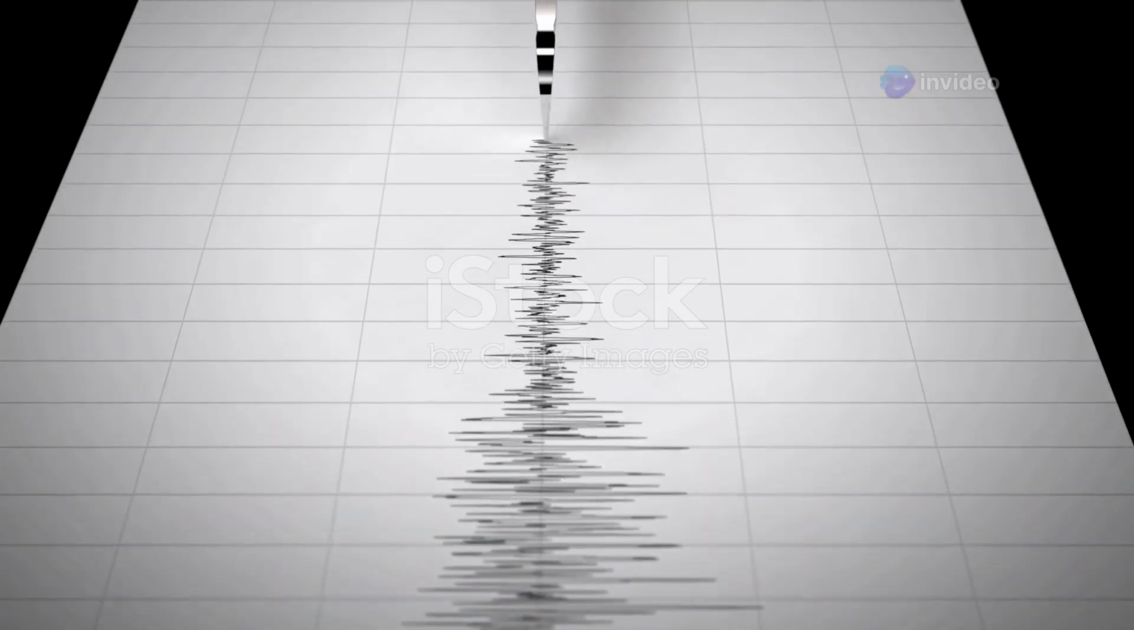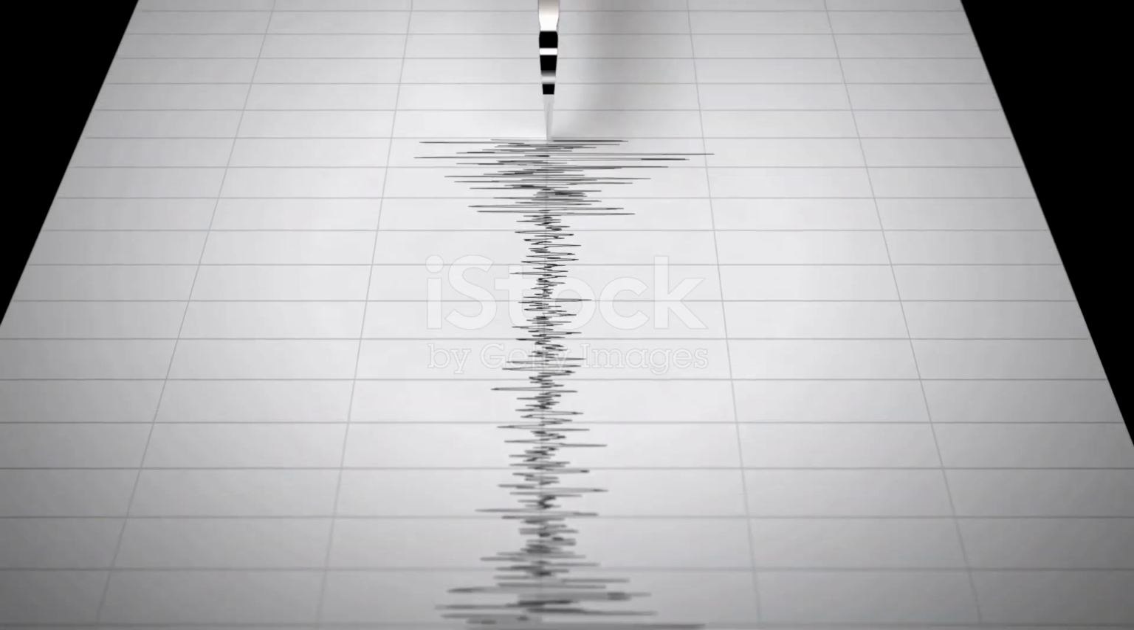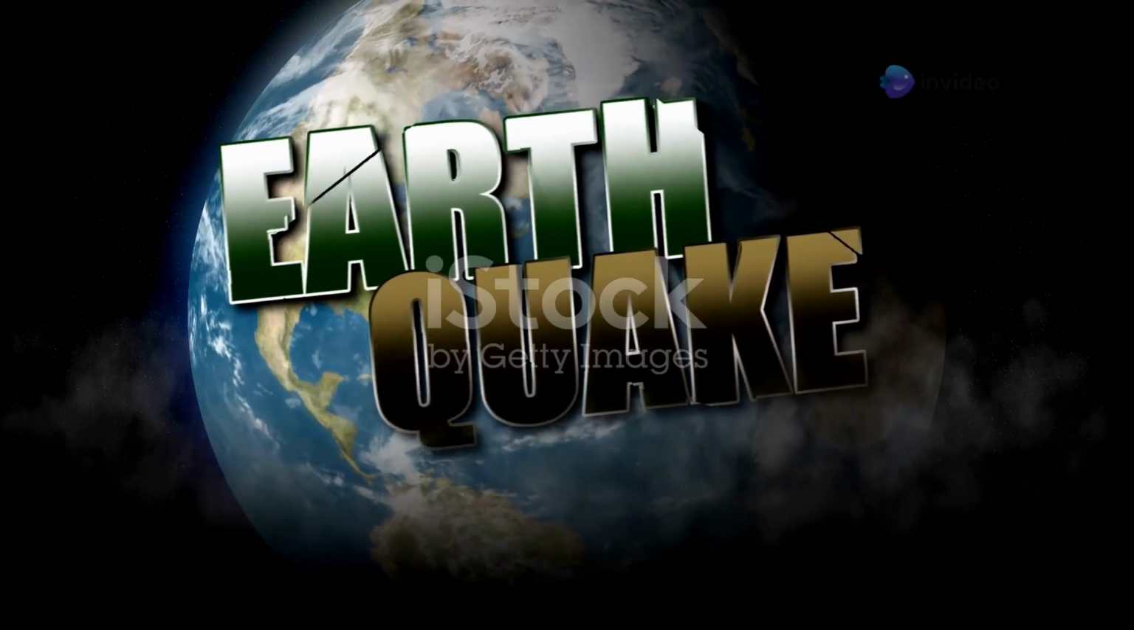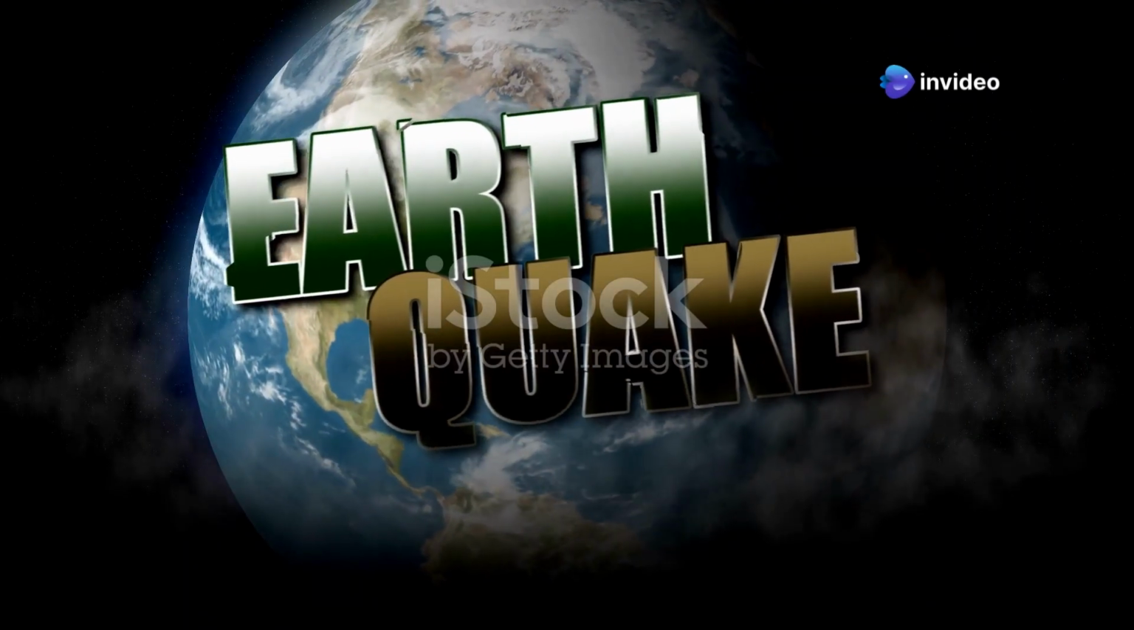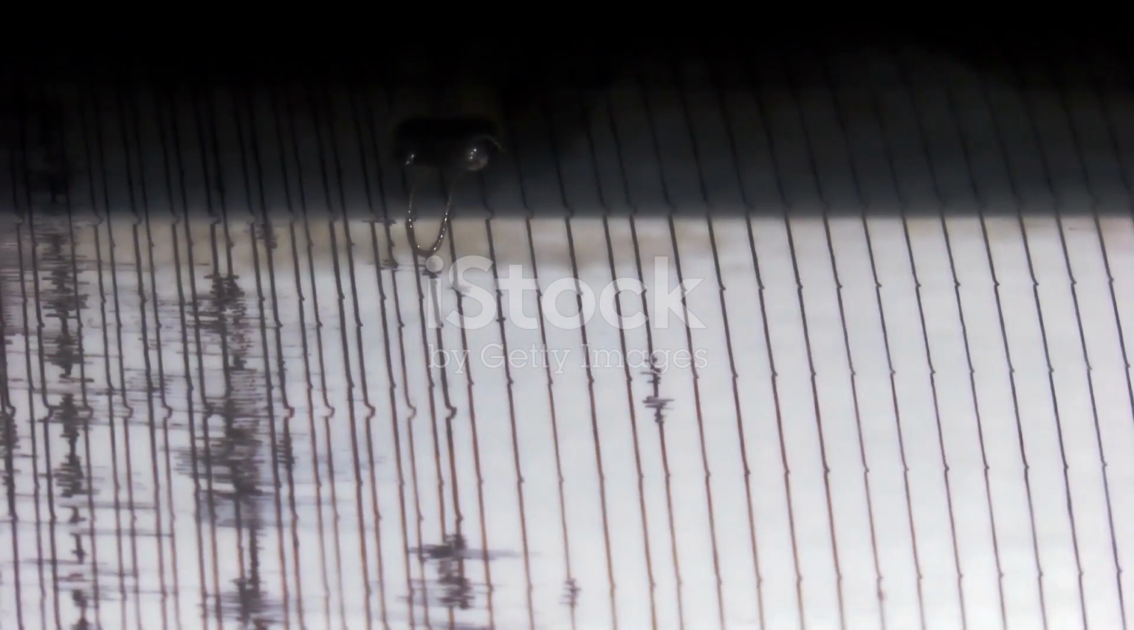When an earthquake occurs, the stored energy is released in the form of seismic waves that travel through the Earth. These waves cause the ground to shake and vibrate, resulting in the destructive effects we associate with earthquakes. There are three main types of seismic waves: P waves, S waves, and surface waves.